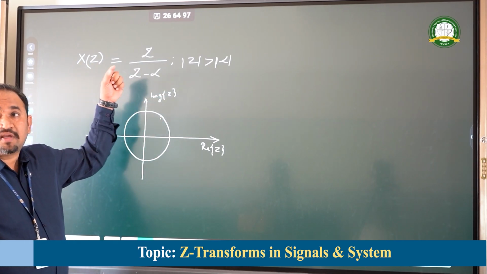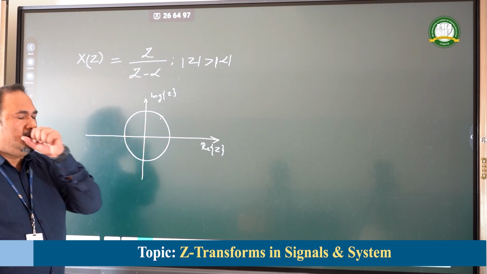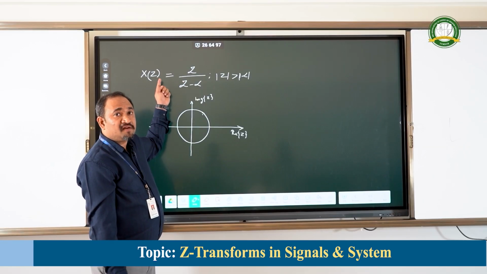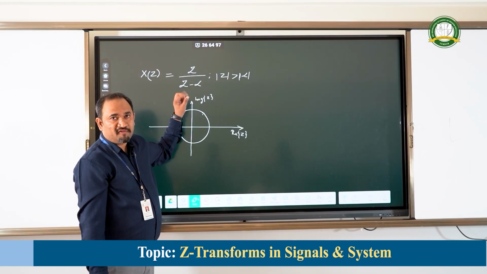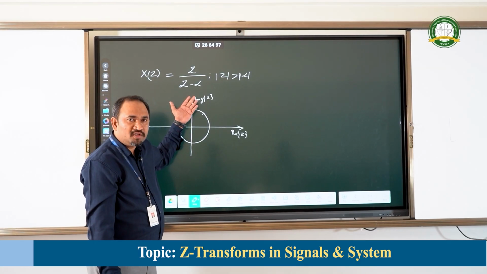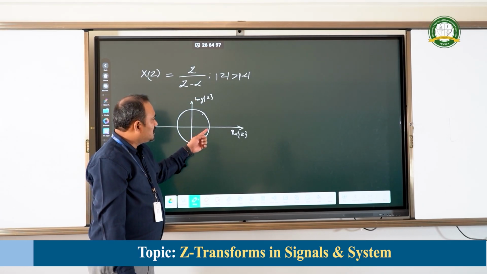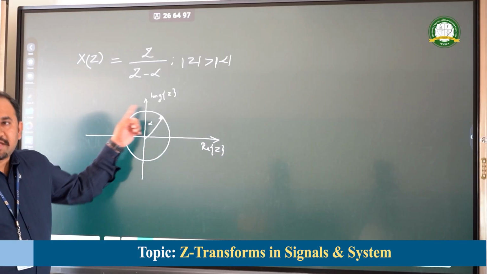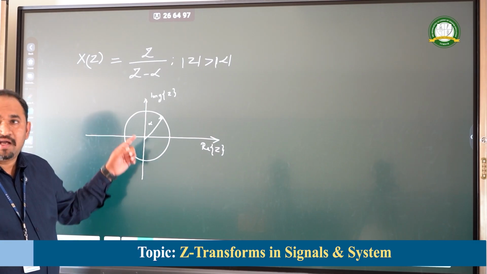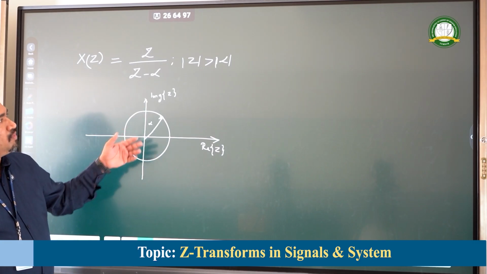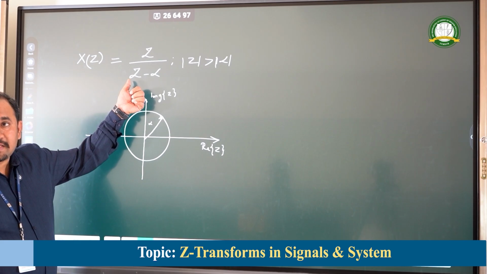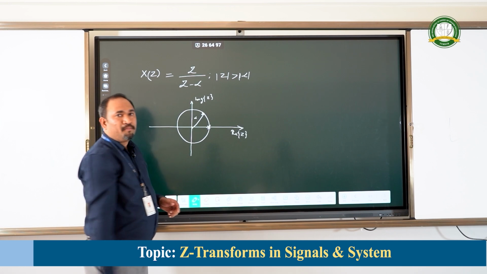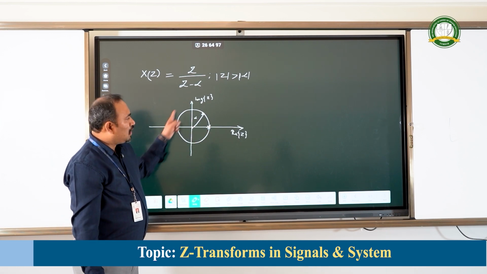Now X of Z becomes infinite for whatever value of Z, as I told you, and those are the values of poles. Now, what are the values of poles? Z is equal to alpha. This is the circle of radius alpha. Whatever location you consider on this circle of radius alpha, that is where the pole is located. To be more specific, this has been considered as plus alpha. Therefore, we consider plus alpha as the location of the pole. Now, the pole is located on this circle.